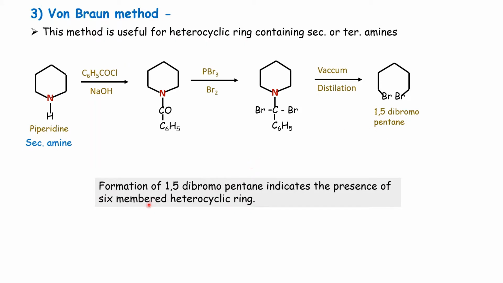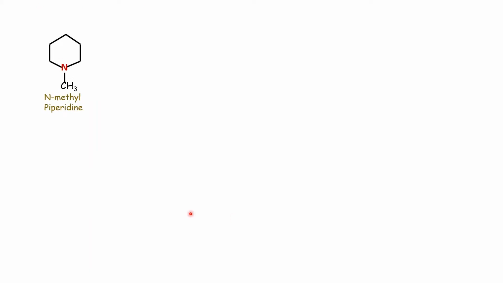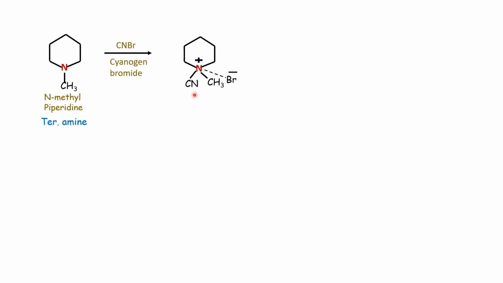And formation of 1,5-dibromopentane indicates the presence of a 6-membered heterocyclic ring, because this compound contains 5 carbon atoms plus 1 nitrogen, that is, it is a 6-membered heterocyclic ring. Then next is N-methylpiperidine. This is a tertiary amine. In case of a tertiary amine, it is treated with cyanogen bromide. Then that quaternary salt is formed, which upon boiling with HBr,